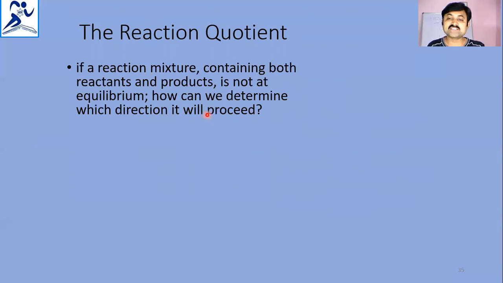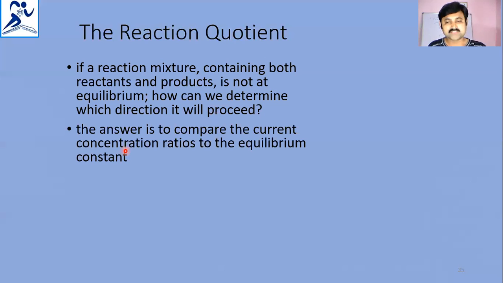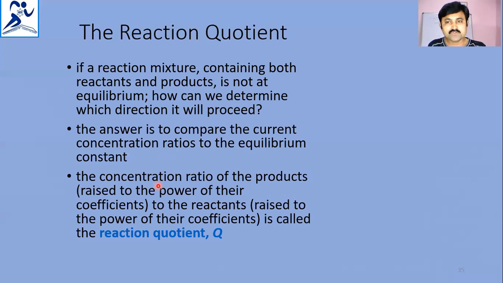Because equilibrium concentration means the reaction is not proceeding anywhere, concentrations are constant, and the equilibrium is not going to shift anywhere. But the point is very clear: when the concentrations are different, they are not said to be equilibrium concentrations. Then the answer is to compare the current concentration ratios to the equilibrium constant. That ratio we will call the reaction quotient. That means the ratio of the concentrations of products raised to the power of their coefficients to the reactants raised to the power of their coefficients is called the reaction quotient.